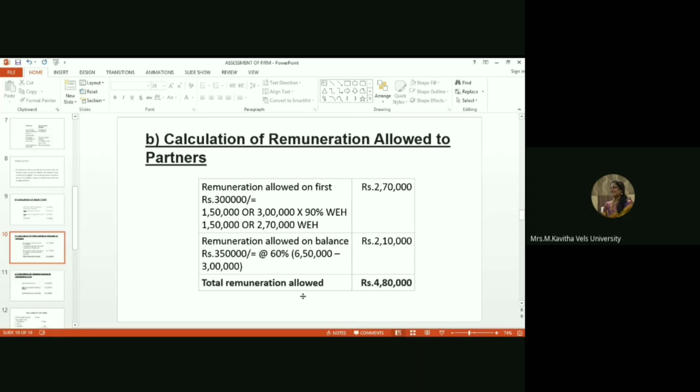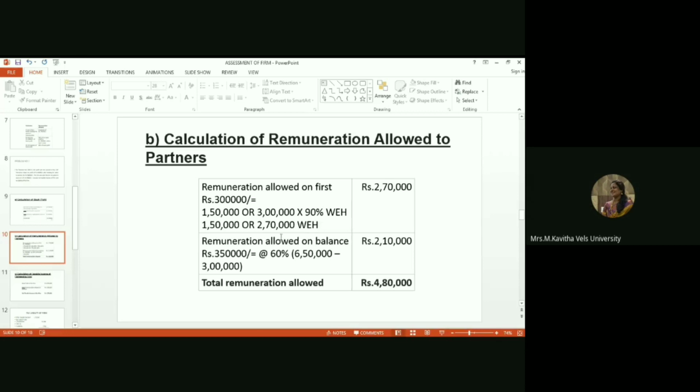How to calculate the remuneration allowed to partners? They have given some rules. For the first 3 lakh of book profit, remuneration is 1 lakh 50,000 or 3 lakh into 90 percent, whichever is higher. 3 lakhs into 90 percent is 2 lakh 70,000, whichever is higher.